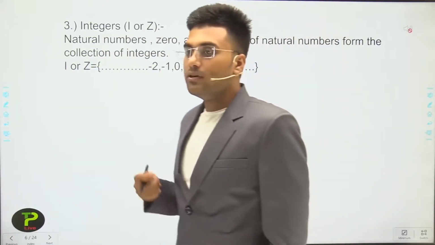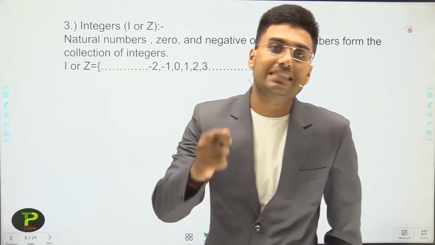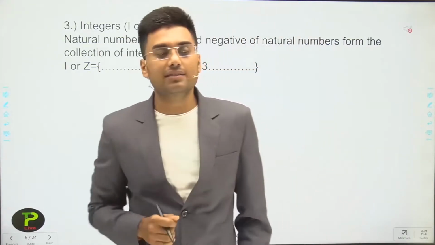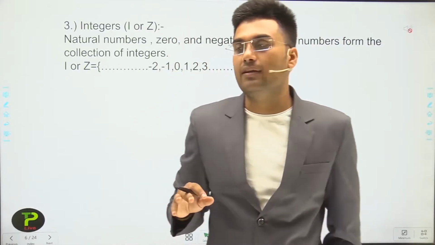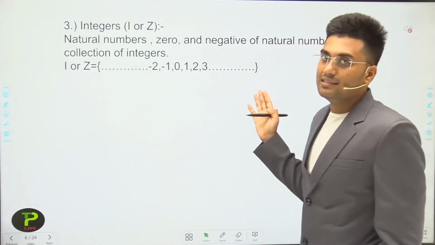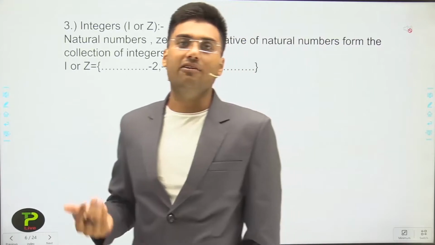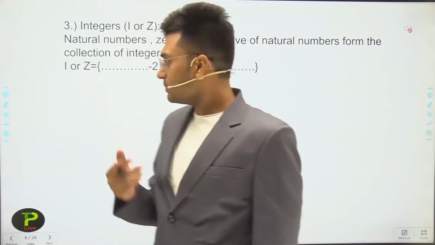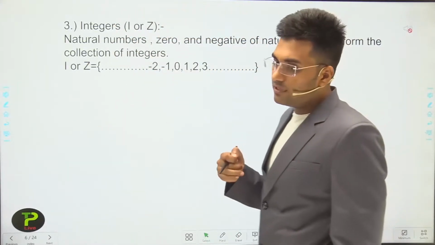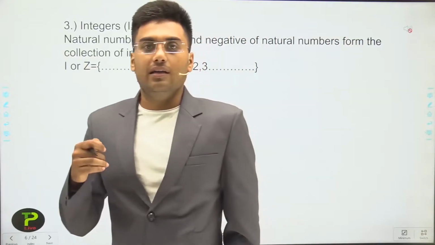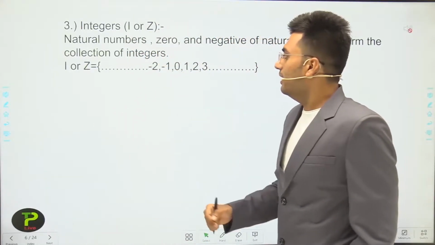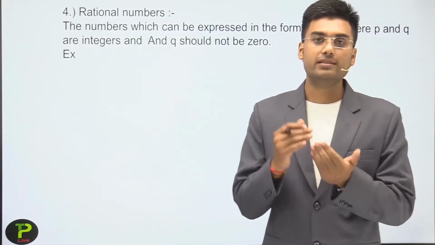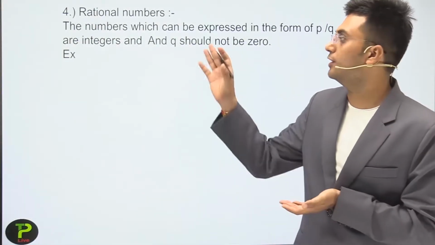Here we cannot identify which is the smallest integer. We cannot answer which is the smallest integer, and we cannot identify which is the largest integer either. But if someone asks which is the smallest positive integer, then it is 1. Okay, so the next type of number is rational numbers.